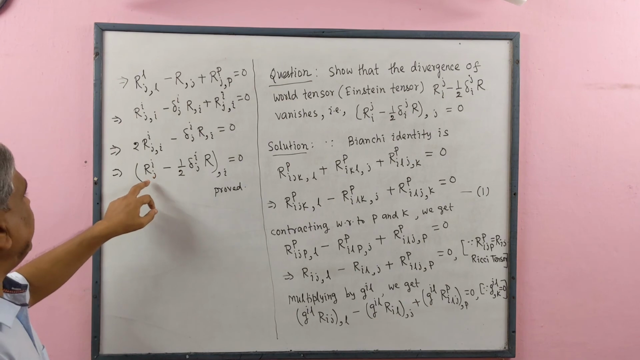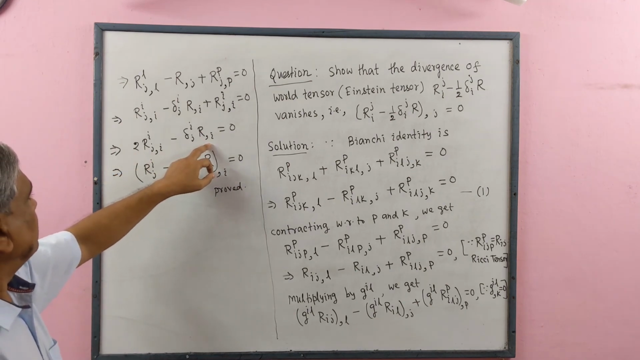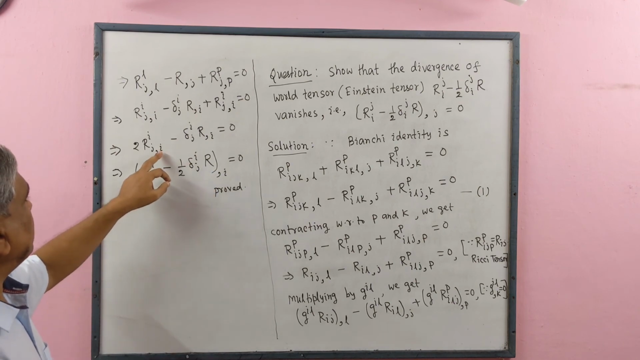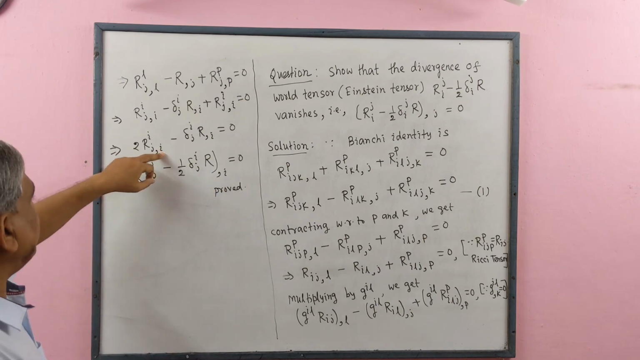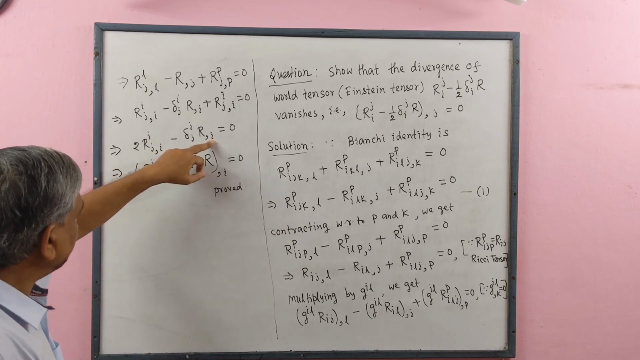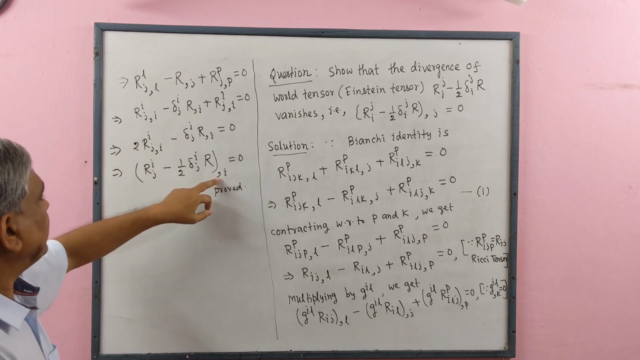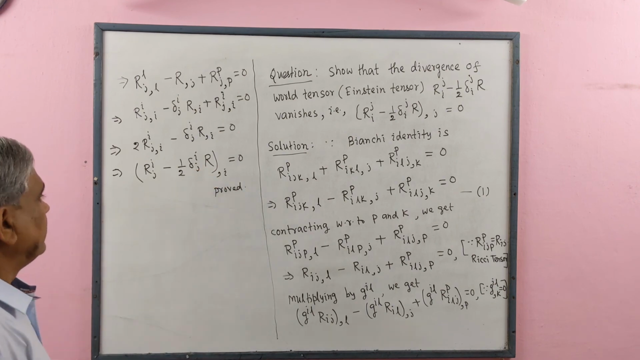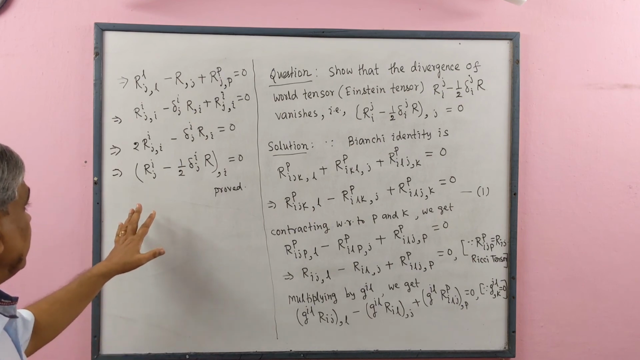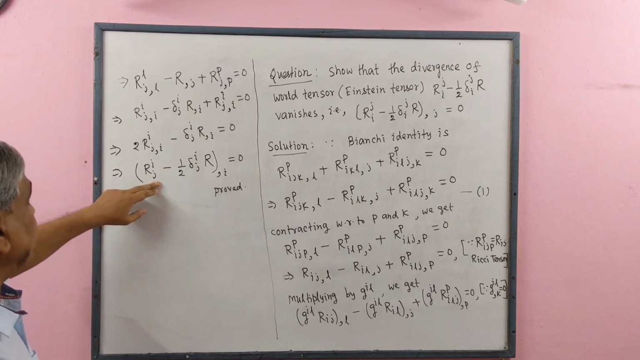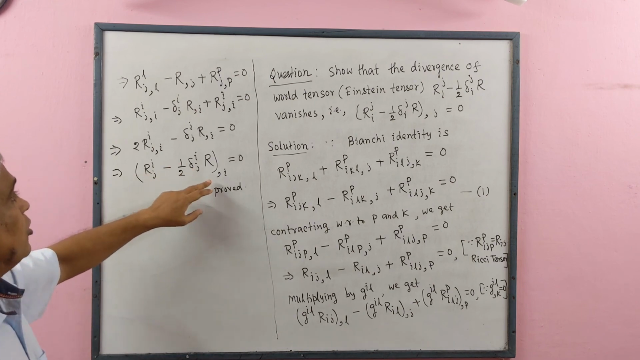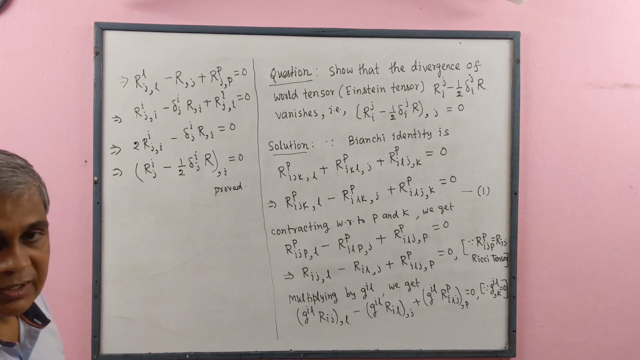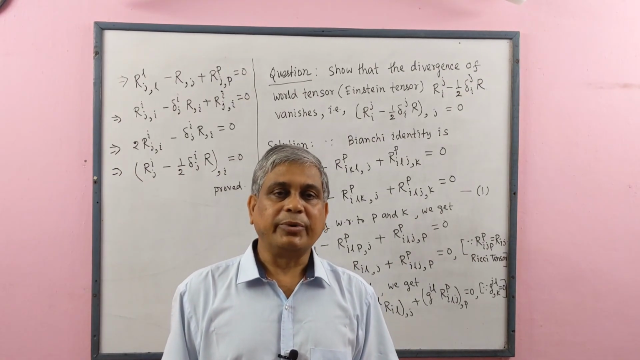Here we may write these terms as this, meaning here the covariant derivative with respect to x^i and here also the covariant derivative with respect to x^i. So we may write here the covariant derivative, that is the divergence, and this is the Einstein tensor. So the divergence of the Einstein tensor vanishes. Proved.